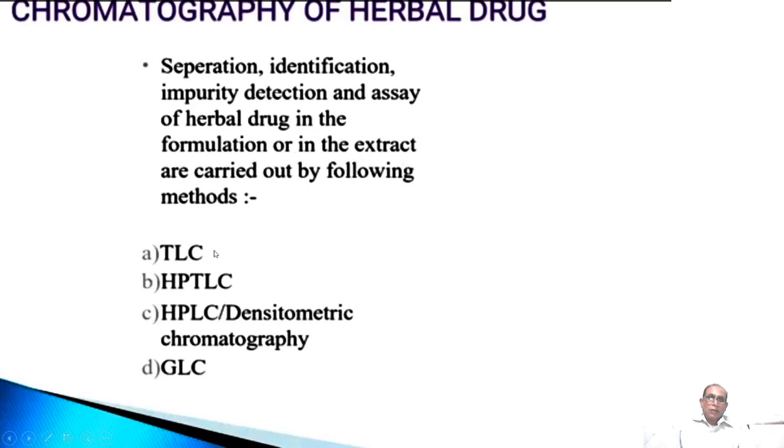by TLC, thin layer chromatography, HPTLC, high performance thin layer chromatography, HPLC, high pressure liquid chromatography, densitometric chromatography, GLC, gas liquid chromatography. So various chromatographic techniques are there. Paper chromatography is there, column chromatography. So depending on the nature of the material which we have to extract and separate, we make use of those techniques.